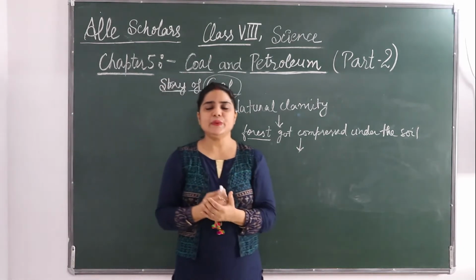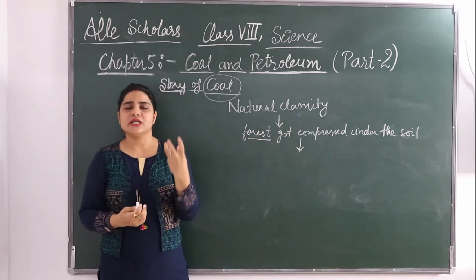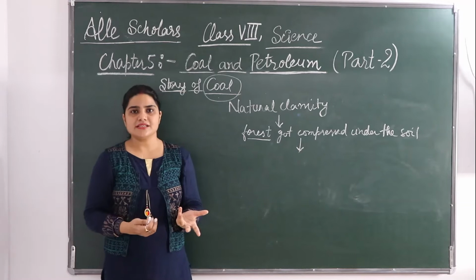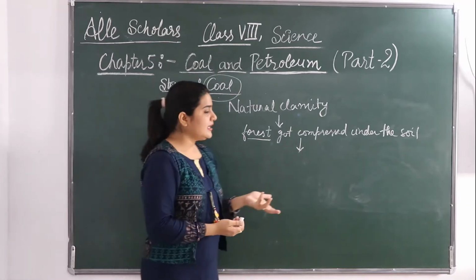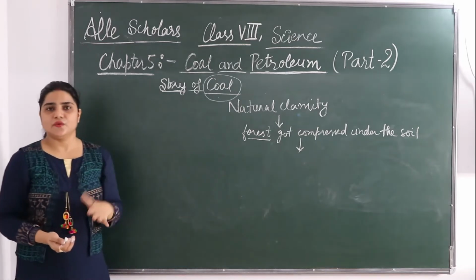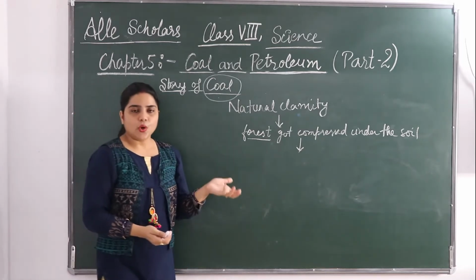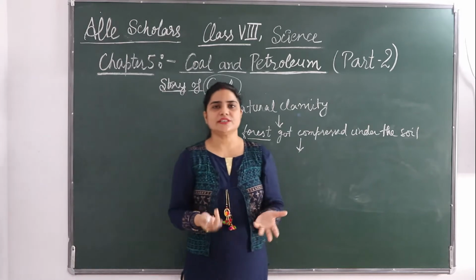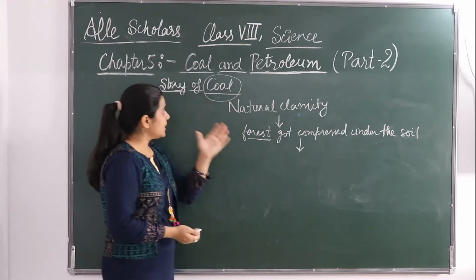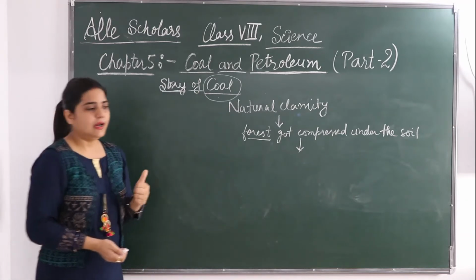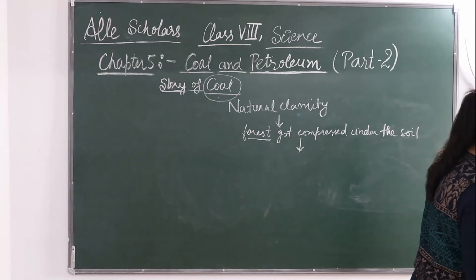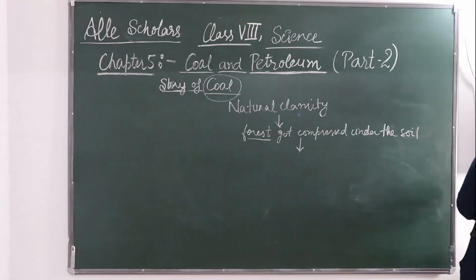So indirectly we can say that these coals are just the dead decay of plants, because these forests have been converted into coals. Forest is full of plants and trees. So these coals are just a conversion of dead decay of plants. Okay, so this was the story of how coal has been formed.